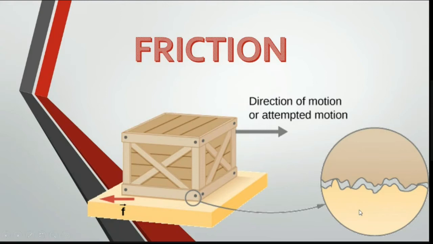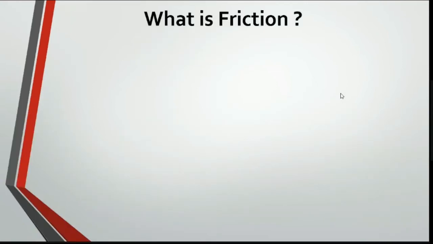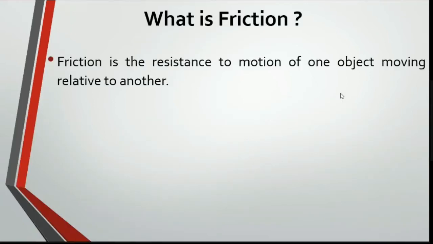Because of this roughness, when you try to move the object, there will be some restriction. What is the restriction? The roughness will have some normal force. Whenever there is contact, because of those normal forces, there will be some restriction. That restriction we call friction. So friction is a resistance to the motion of one object moving relative to the other. This is the main explanation of friction.